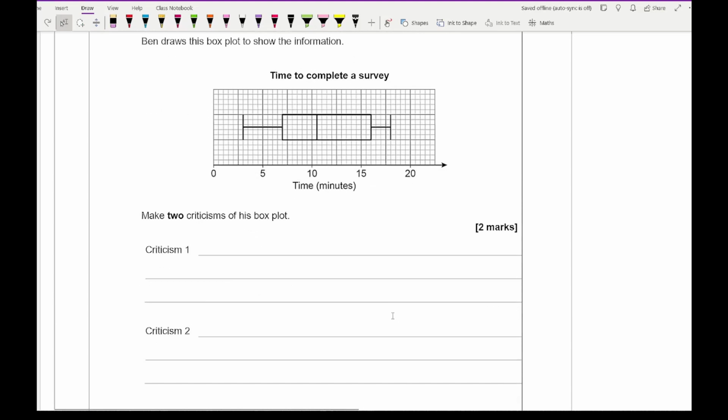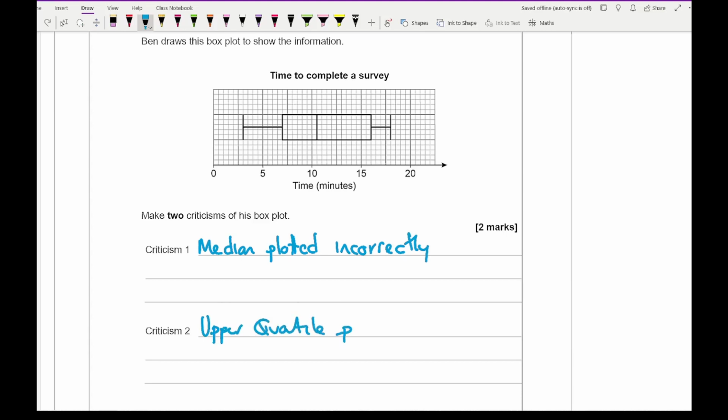But in terms of this, the 2 main criticisms you should be able to spot are that the median is plotted incorrectly, and so is the upper quartile, in which it should be 7 plus 8, which is 15.